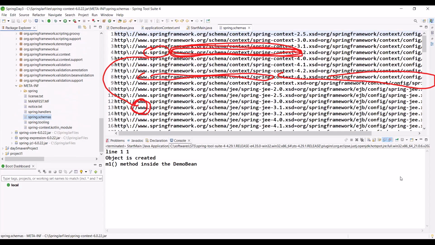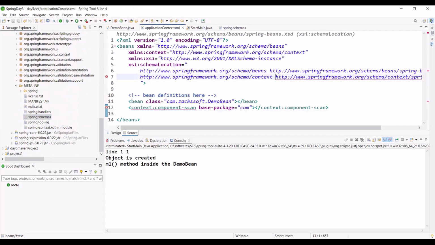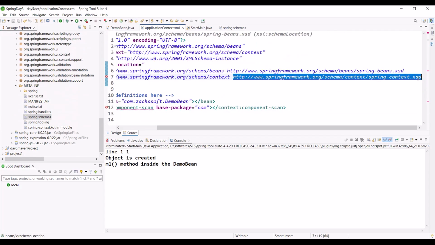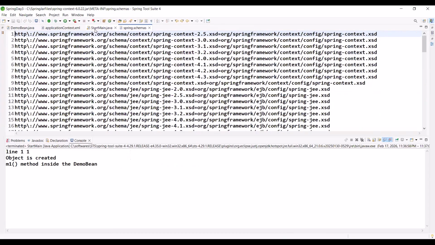Observe what will happen. This is the name, http www, right? So in the spring.schemas, are you observing?